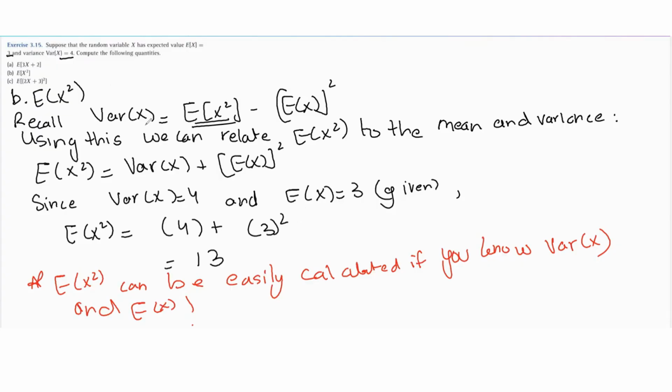We can use the formula for variance to relate the expected value of x squared to simply the variance and expected value of x. So just remember, for any random variable, if you want to find the expected value of its square, and you know its variance and its expected value, then you can just use the formula for variance to relate them.